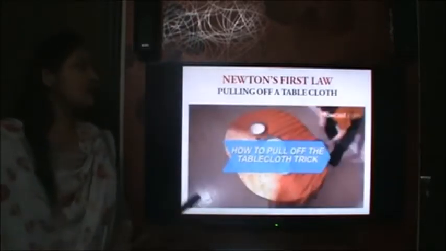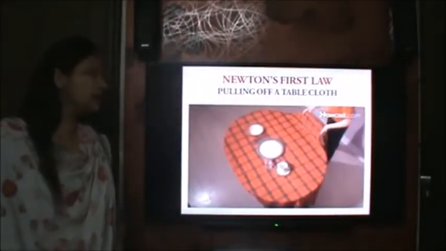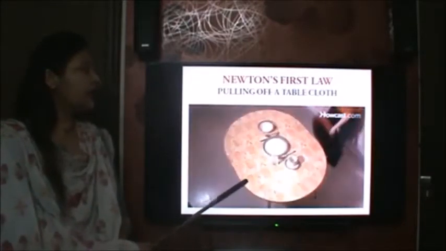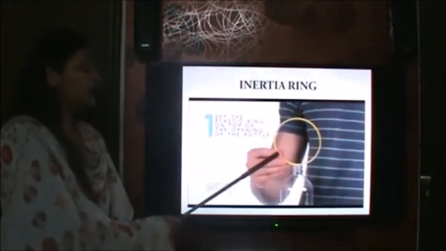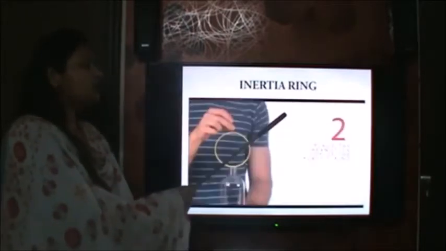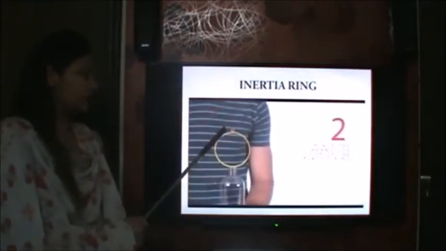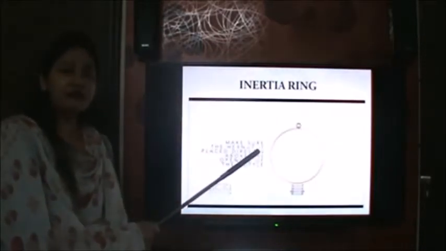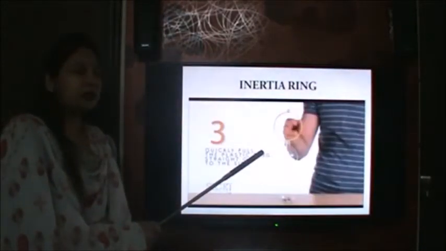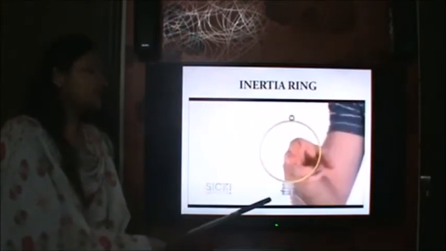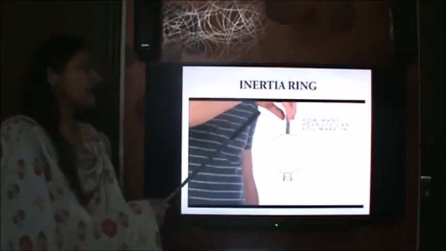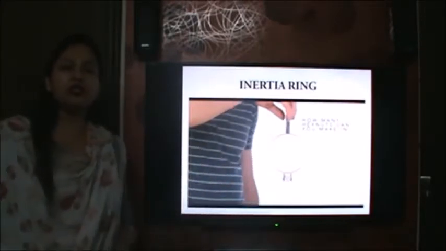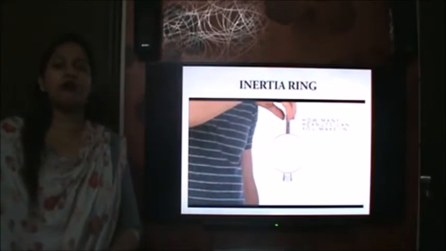Now for Newton's first law, I can show you one illustration here. If we pull a cloth very quickly, the plates will not be broken. Second illustration: there is a bottle and a ring is kept over it and some nuts or screws are also kept over it. If we pull this ring very fast, then what will happen? Can you think? The nuts directly fall into the bottle. As many nuts as we can keep, they will directly fall into the bottle because of inertia of rest.